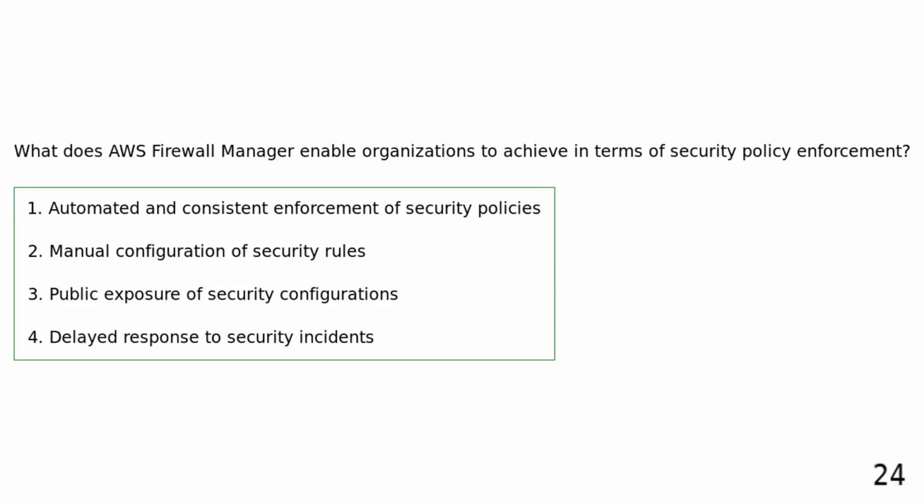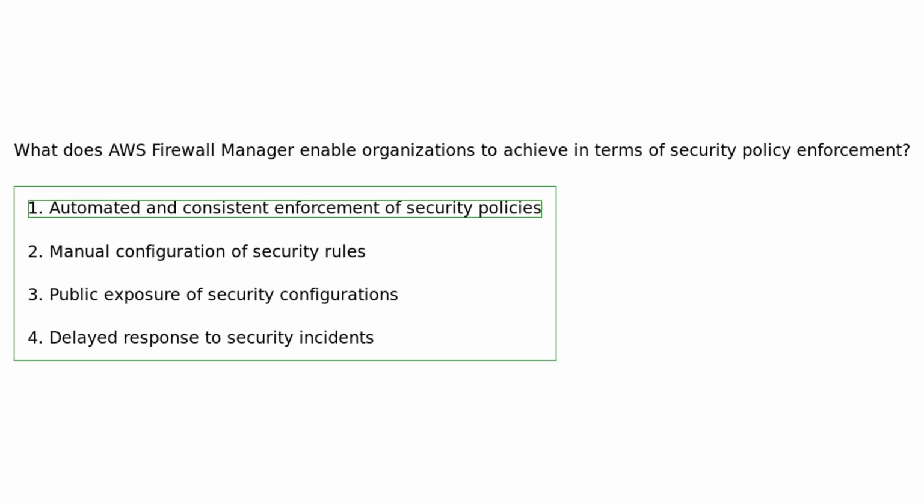What does AWS Firewall Manager enable organizations to achieve in terms of security policy enforcement? Automated and consistent enforcement of security policies. Manual configuration of security rules. Public exposure of security configurations. Delayed response to security incidents. AWS Firewall Manager enables organizations to achieve automated and consistent enforcement of security policies, ensuring that security measures are applied uniformly across all accounts and resources.